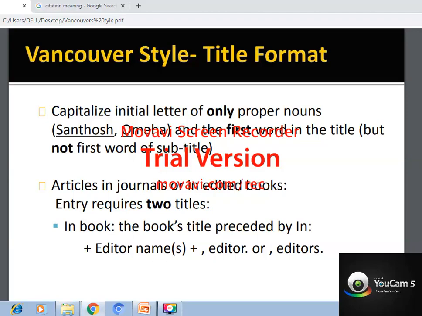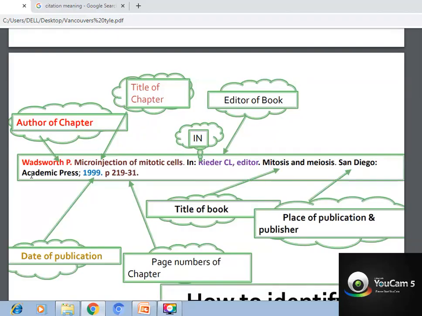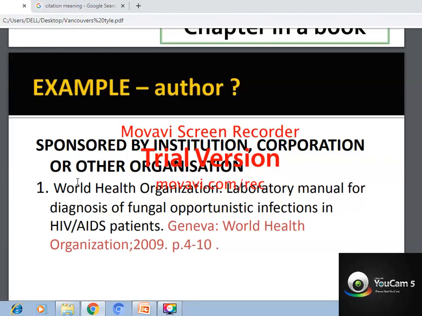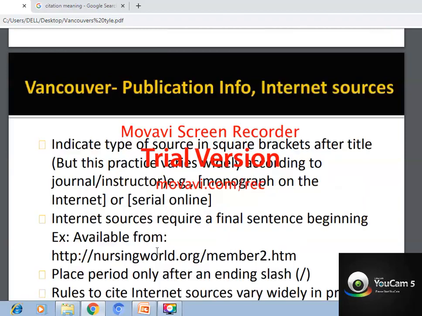The proper nouns, like editor's name, book name, place name, only the first letter should be capitalized. Here you can see CWM, then RM, Santiago Academic Press. If there is no other, you can write like this: WHO Laboratory Manual of Diagnosis of Fungal Opportunistic Infection, HIV Patients, Geneva, World Health Organization, 2009, page 4 to 10.